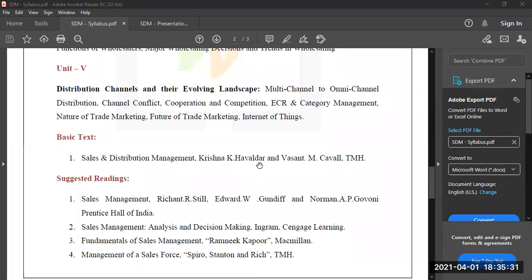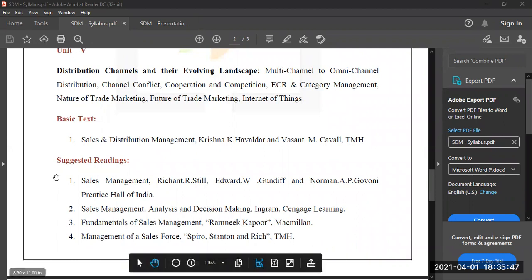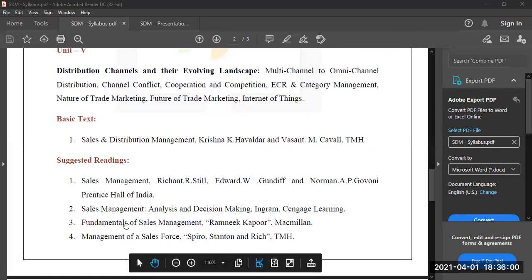So in this syllabus, if you see, I have mentioned one basic text, and this is the main textbook which you are expected to use to understand this course. And I have also given a few reference books. So there are 4 reference books and one textbook, and you are free to use any of these books for this particular course. And all these textbooks are available in the library.